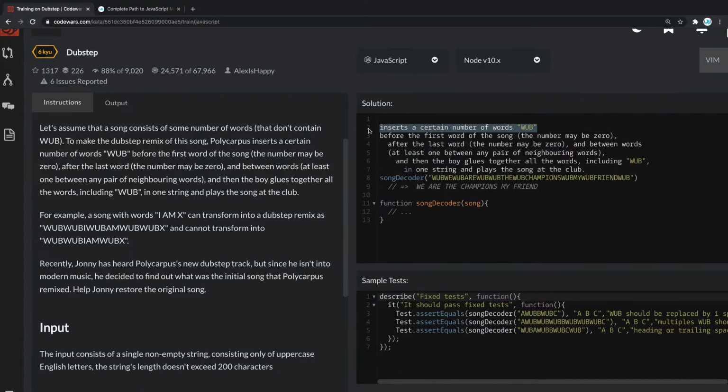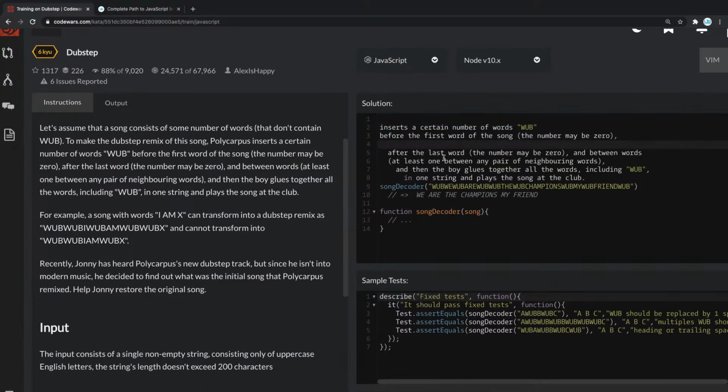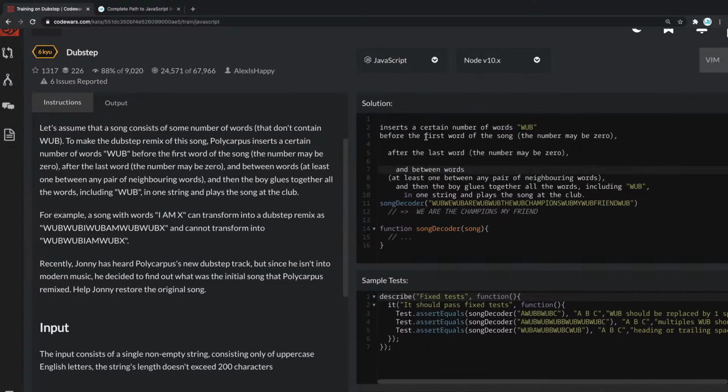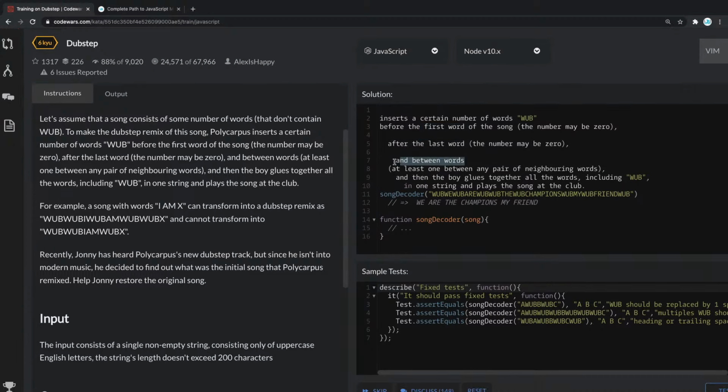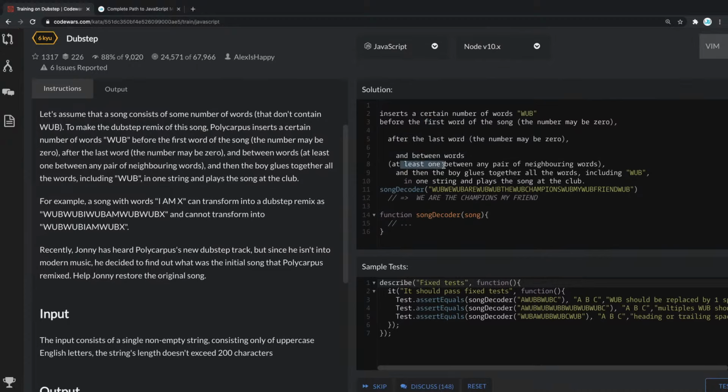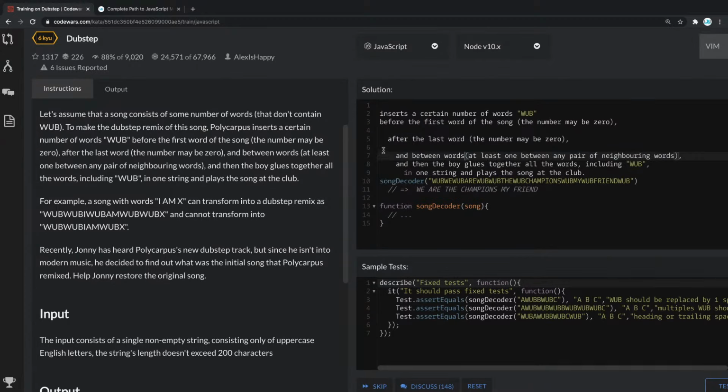Insert a certain number of words, WUB, before the first word of the song. So that's the first thing. After the last word, the number may be 0, and between words. Okay, so we have to insert a word before the first word, after the last word, and between words, at least one between any pair of neighboring words. So let's indent this properly.